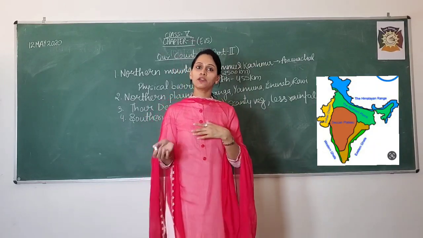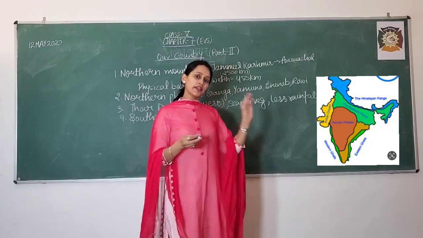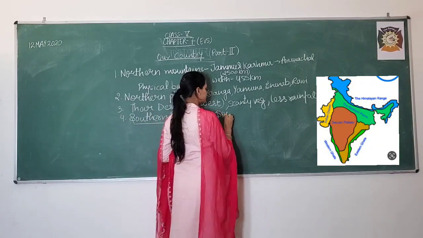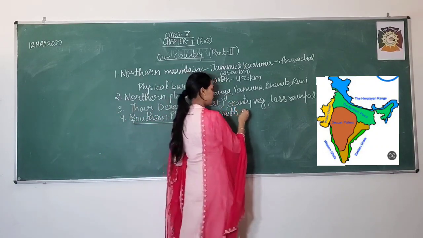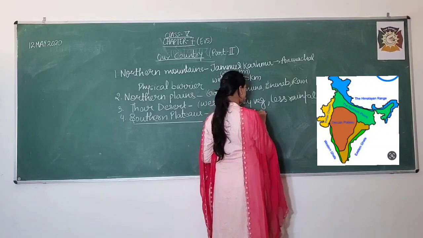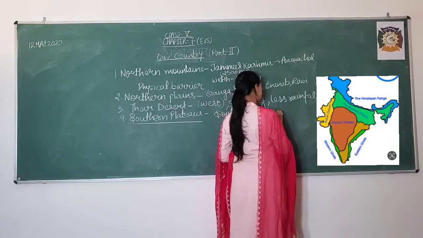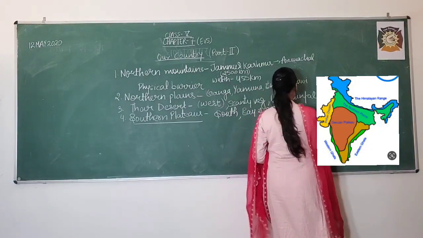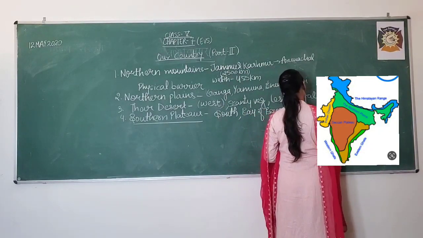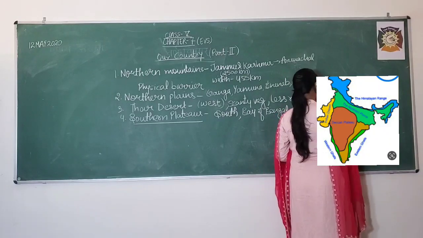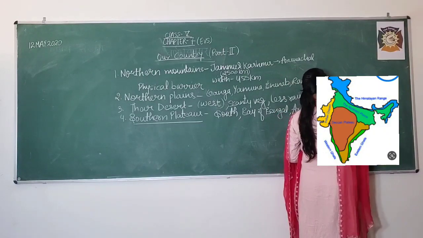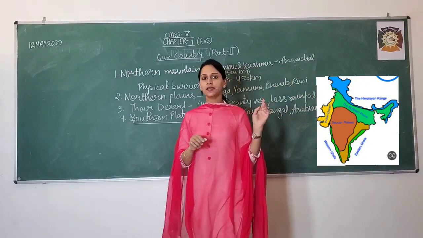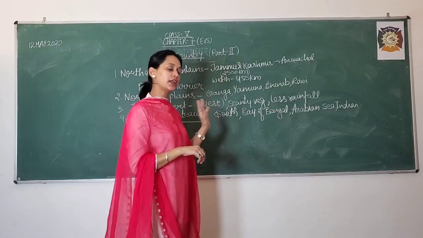The southern plateau, I told you, is present in the south, and it is surrounded by the Bay of Bengal, the Arabian Sea, and the Indian Ocean. Okay, so we have three here: the Arabian Sea, Bay of Bengal, and Indian Ocean.